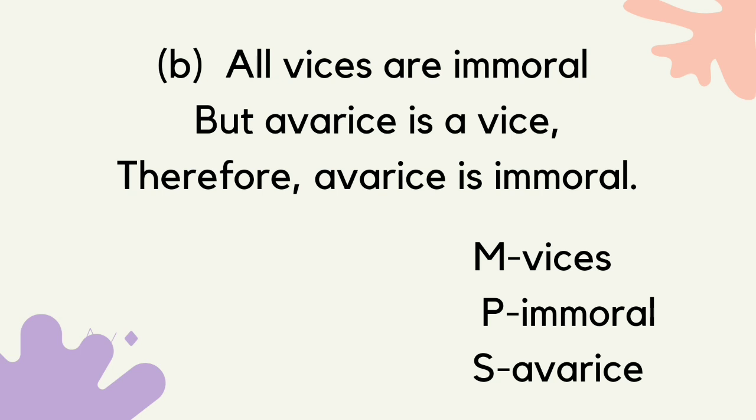B. All vices are immoral. So this is the major premise, vices is the middle, and immoral is the predicate. But avarice is a vice. So this is the minor. Avarice is a subject, vice is the middle. Therefore, avarice is immoral. So this is the conclusion, avarice is the subject, immoral is the predicate.